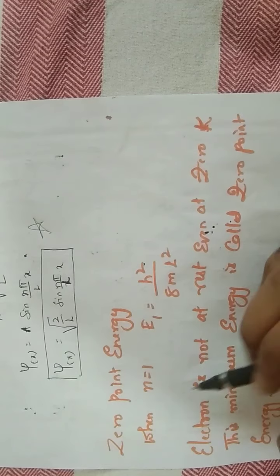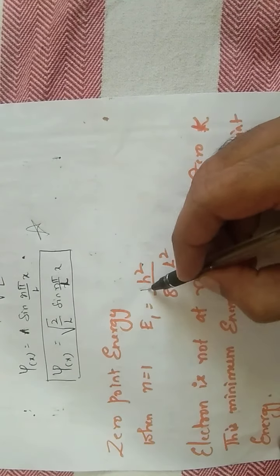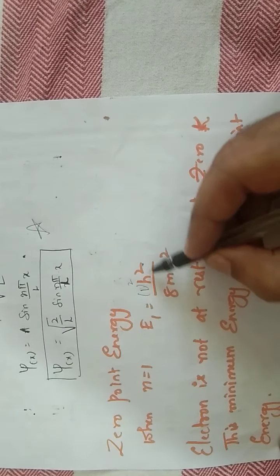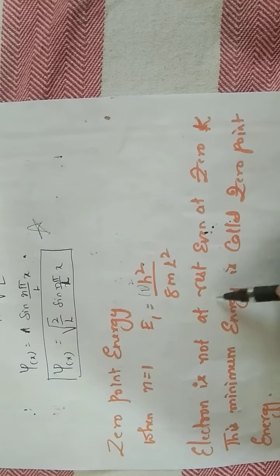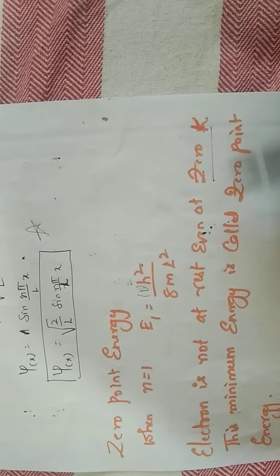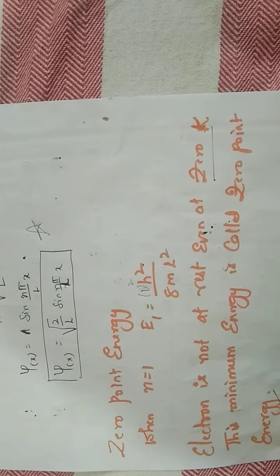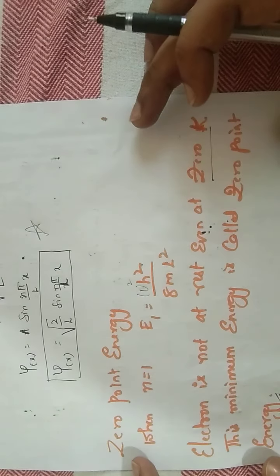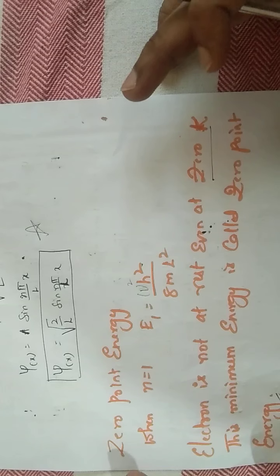Next is zero point energy. What is zero point energy? When n equals 1, n square is 1, and the energy is h square by 8 m L square. The electron is not at rest even at 0 Kelvin temperature. This minimum energy is called the zero point energy. This is what we deal with for the one dimension box.